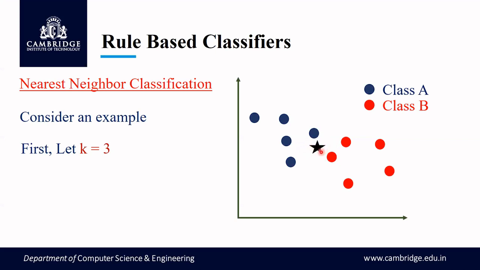So what I do now is I am going to take a dissimilarity measure or a similarity measure, consider it as a proximity measure. I will identify the distance of each of these points from this particular point, the test point, which is a star here. So I'll calculate the distance from this star to this point, this point, this point, this, and this point. Similarly, towards this side, I'll calculate the distance of these 3 points also. Now, I have calculated the distance.